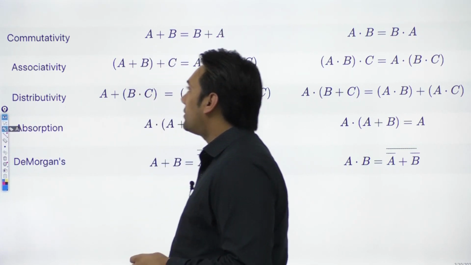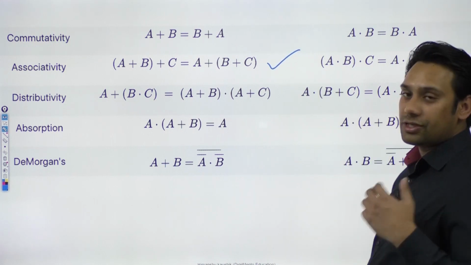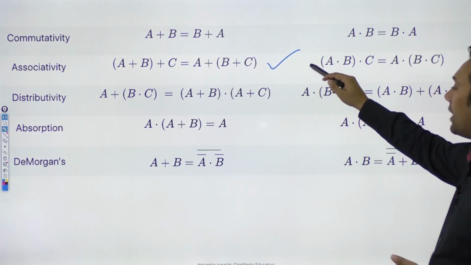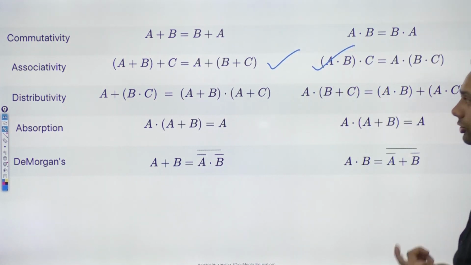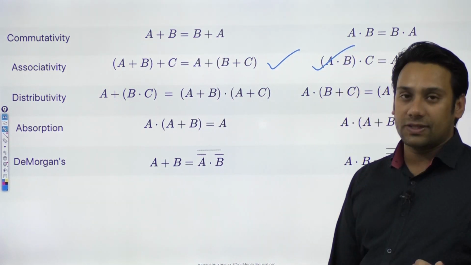The next property is your associativity property. So you can clearly see that your OR operation is associative, as well as your AND operation is also associative. Then we have the distributivity property.